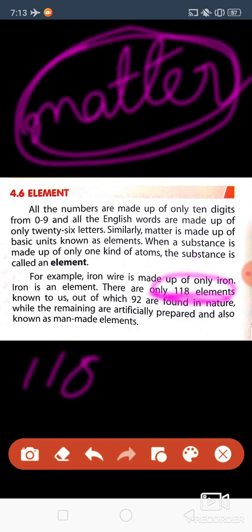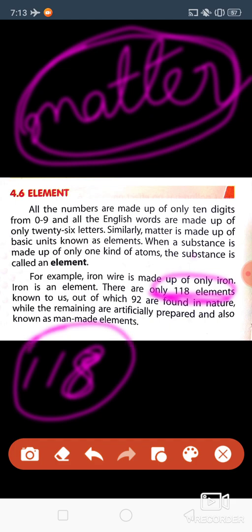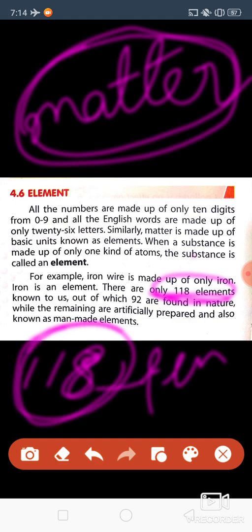How many elements? 118 elements. From these 118 elements, everything of this world is made, whether it is pen, pencil, book, car, aeroplane, anything, from these 118 elements only.